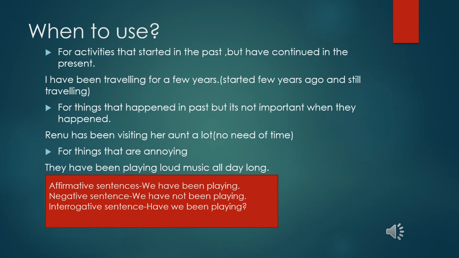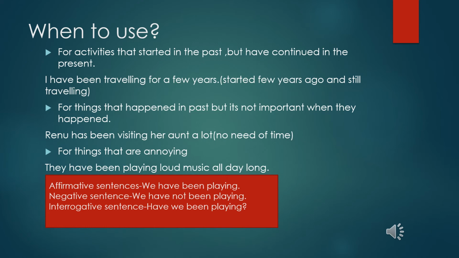Now, when to use it? As I said, the activity might have started in the past but have continued in the present. I have been traveling for a few years. That means a few years ago itself I started, I have started to travel and still I am traveling. As we said, they have been living here since they started living here some ages before and still continuing to live.